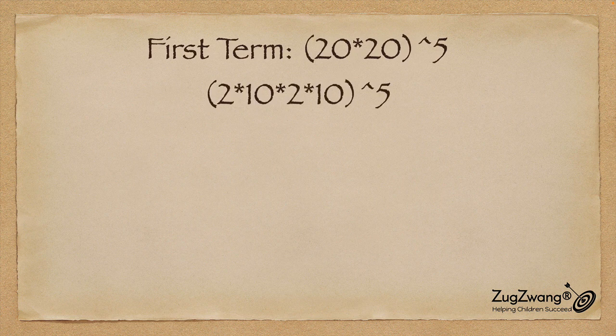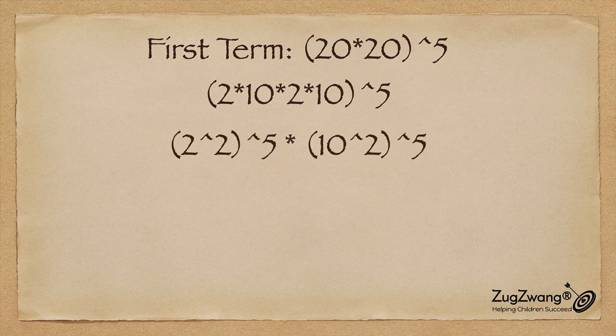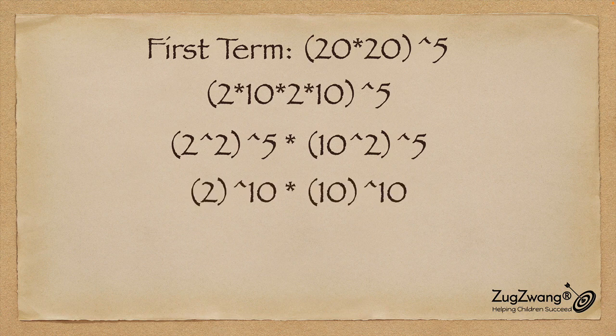Let's take the first term. I have 20 times 20, which I can write as 2 times 10 times 2 times 10. Segregating the 2s together, it's 2 times 2 and 10 times 10, which is 10 to the power 2. The whole thing to the power 5 leaves me with 10 to the power 10 times 2 to the power 10.